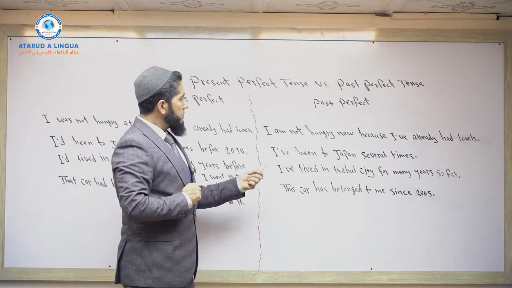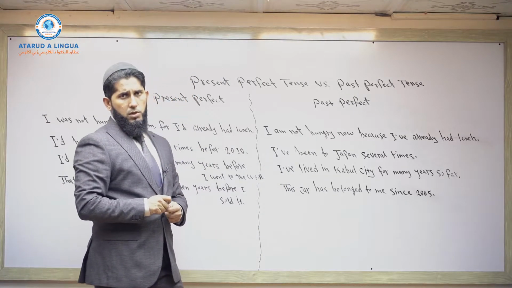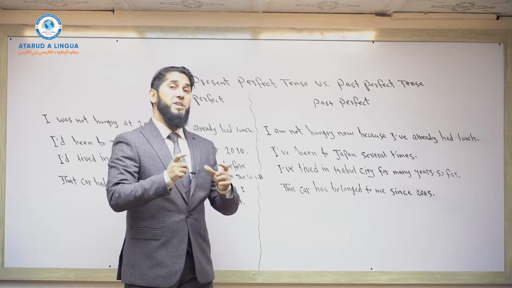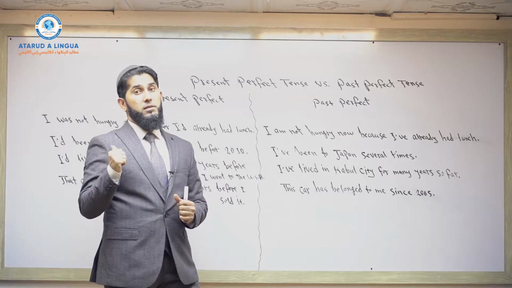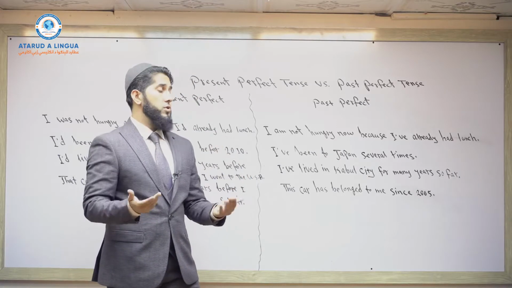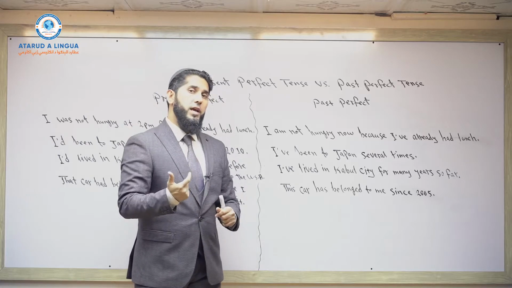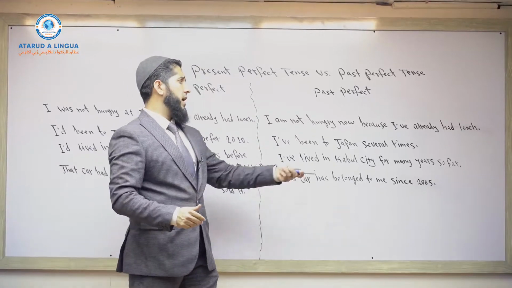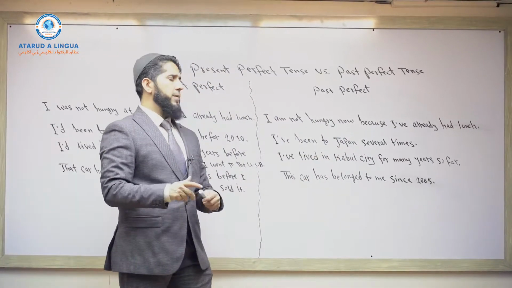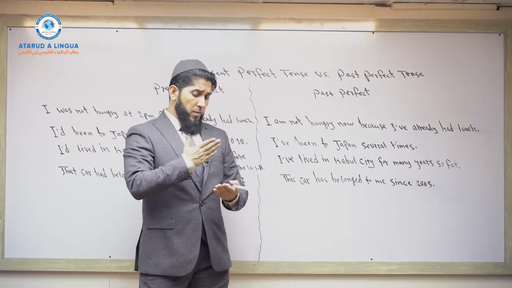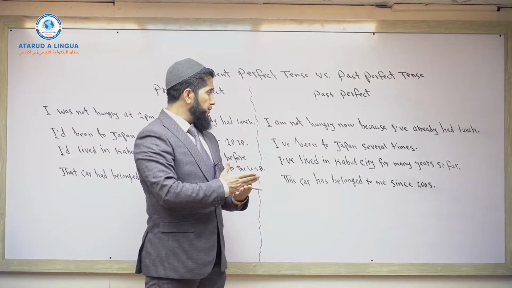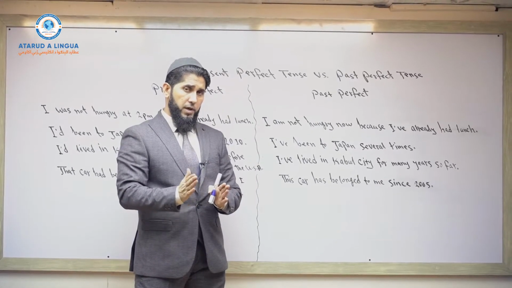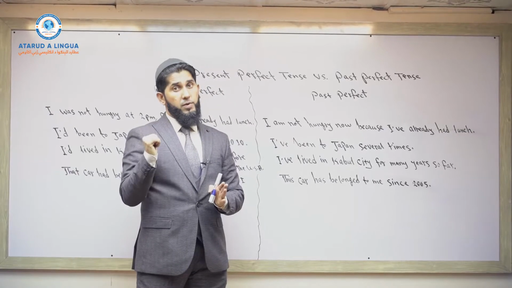Next, I've been to Japan several times. We can use both present perfect or past perfect tense to talk about repeated actions in the past at unspecific times. But the point is that I've been to Japan several times so far. For example, you may add the adverb so far, adverb of time. The action of going to Japan happened before present time at unspecific times in the past.